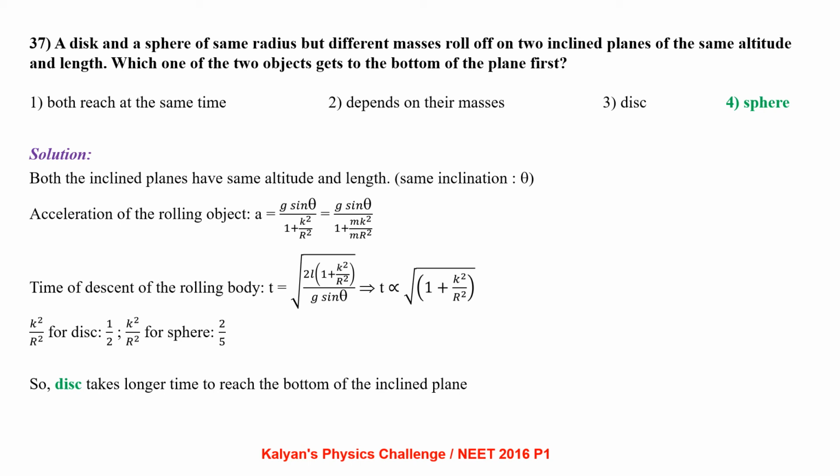Time of descent of the rolling body is t equal to root of 2l by g sin theta into 1 plus k square by r square. From there we see time of descent is proportional to root of 1 plus k square by r square. The k square by r square value for a disk is 1 by 2 and for a sphere is 2 by 5. From these values we can see the disk takes longer time to reach the bottom of the inclined plane.